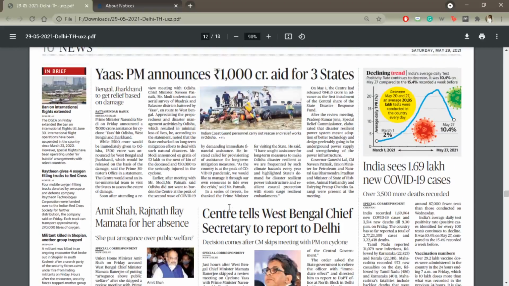Then the Prime Minister was on a visit to three states and reviewed the situation in West Bengal and Orissa, where the new cyclone had made landfall. He immediately released 500 crores for Orissa and stated 500 crores can be given to West Bengal and Jharkhand based on the report of damage. So Orissa has been immediately given relief, while the other two states will have to justify that this is damage that has taken place because of the cyclone, and only then will money be released.